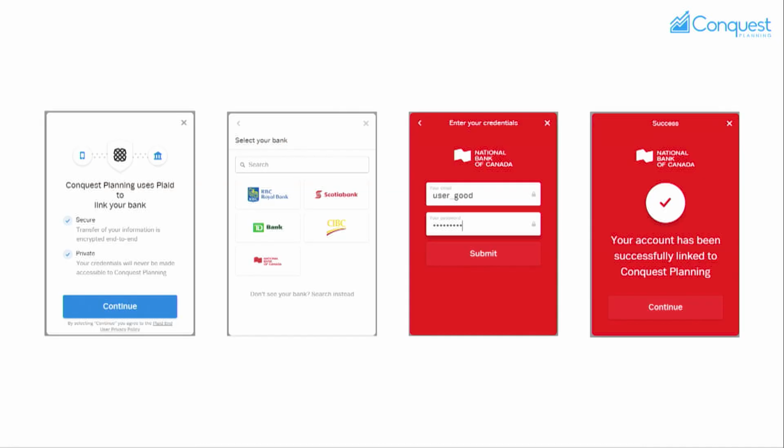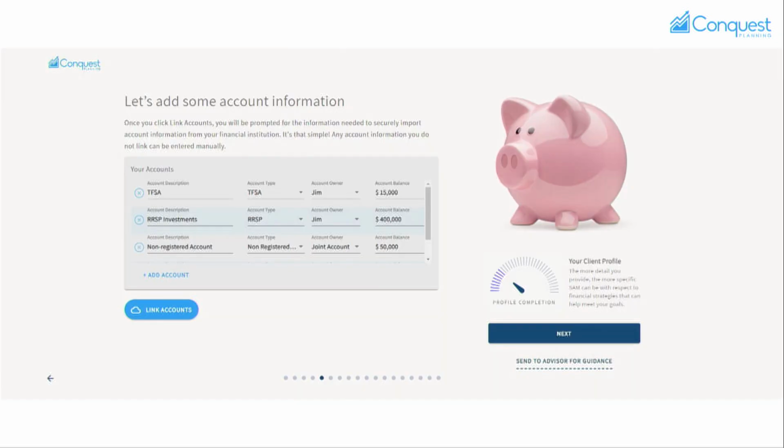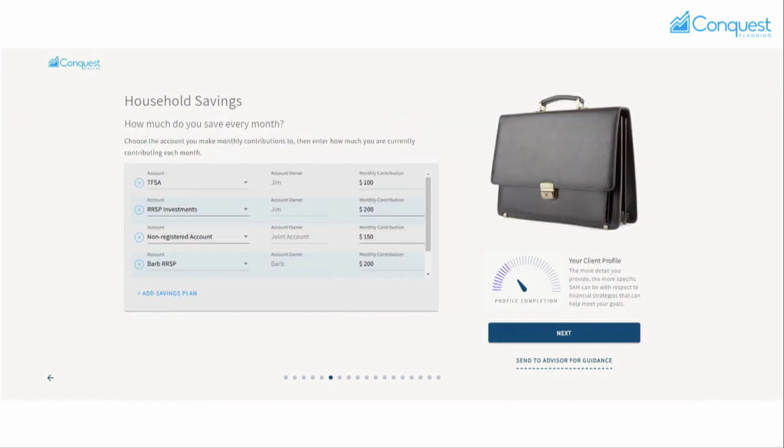And in this case, we've got access to aggregation through Plaid, so we can actually grab data and bring in account information for the clients so we know what kind of resources they currently have in order to try and fund their objectives. We also can bring in their savings so we know what kind of savings they're allocating currently towards their objectives as well.